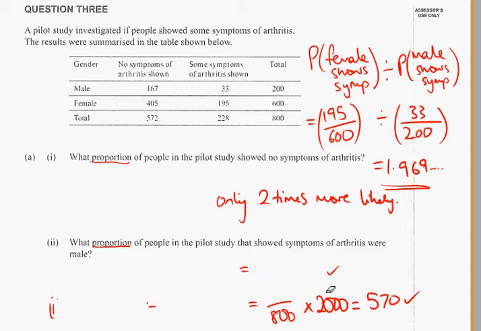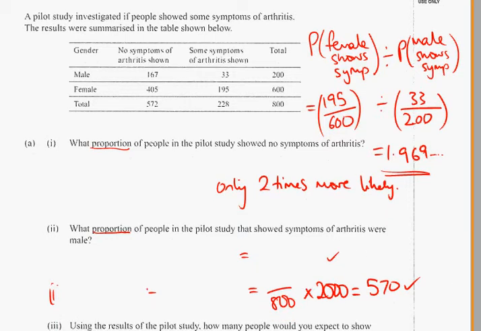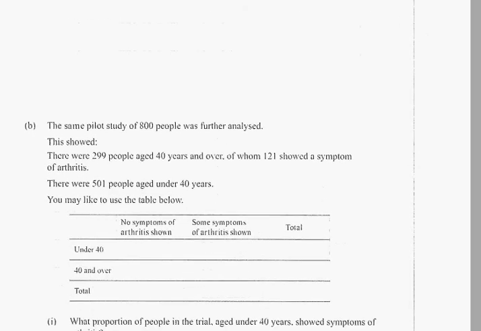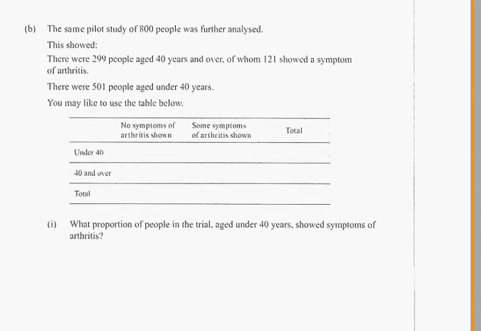Right, part B we can move for. So let's move down to part B. We need to fill in a table. Now it's the same 800 people. 299 were aged 40 years and over, and of those 121 showed a symptom. There were 501 aged under. Clearly we can work out this number here. 299 minus 121 gives me that one.